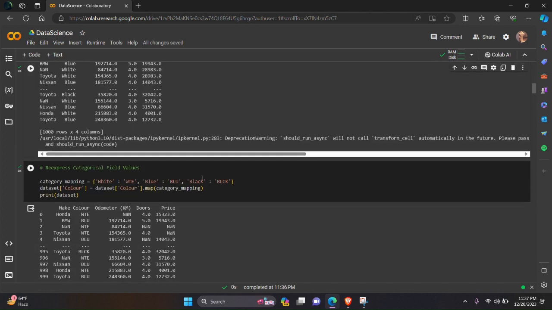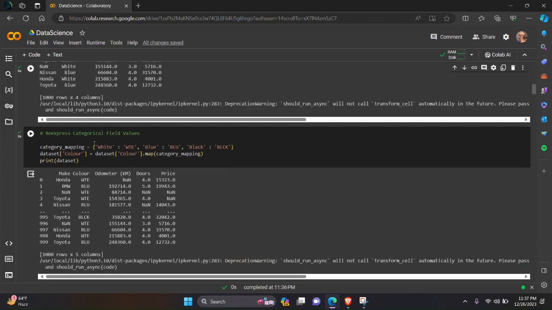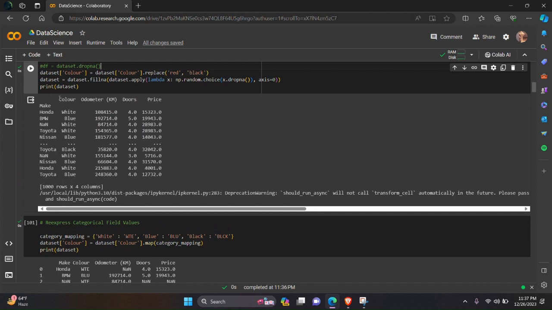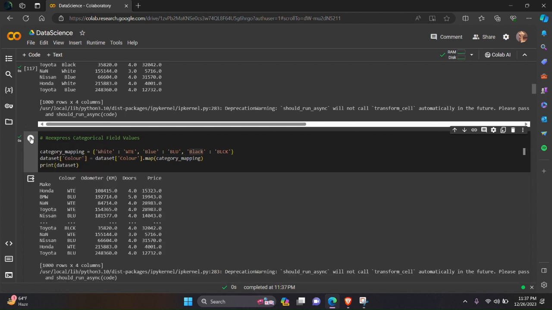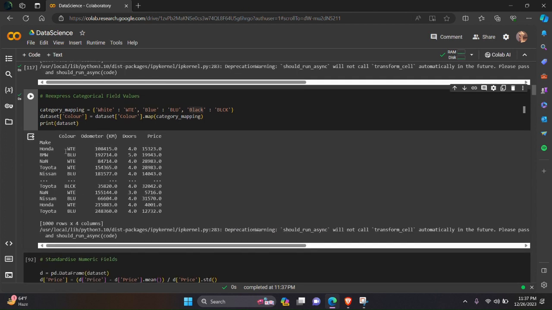Next is re-expressing categorical field values using Python. So if we want to change any of these values to another value, we can use mapping. Like I have to change white as WTE, blue as BLU, and black as BLCK. So I will map this in the colors column. So if we run this, here all the colors have come in short forms.